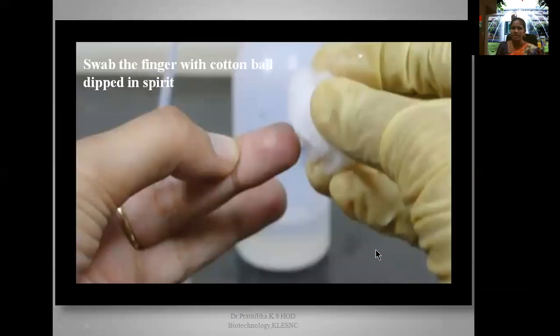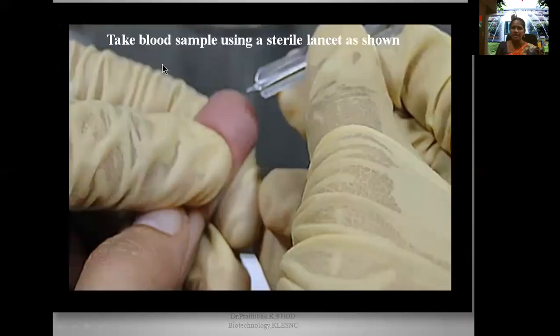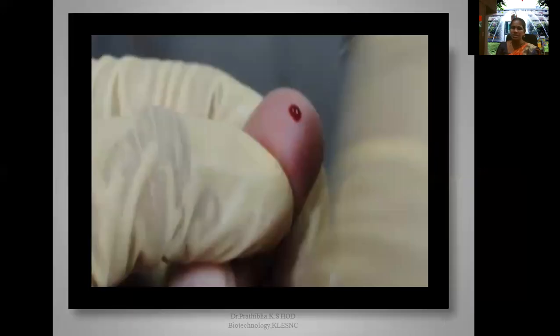Now let us go through the procedure. To perform this experiment, swab the finger with a cotton ball dipped in spirit. You need to swab that particular region. You should make that region sterile. Okay, then take a blood sample using a sterile lancet as shown. Or you can also use other different kinds of needle, and you can also use the pricking pen and take out blood.